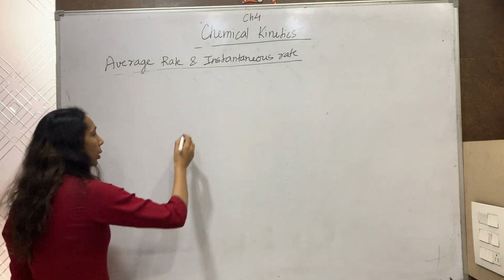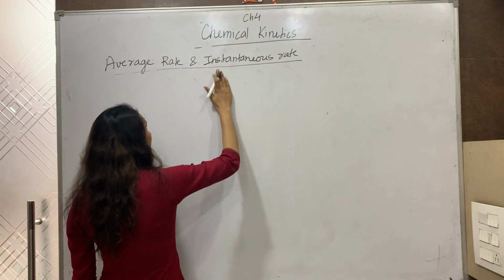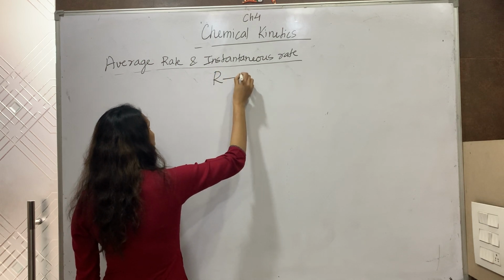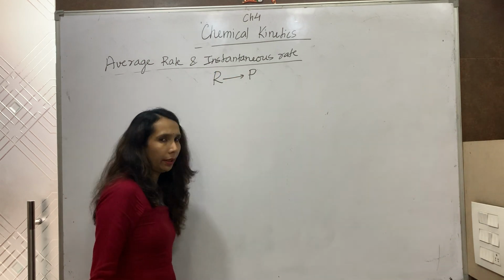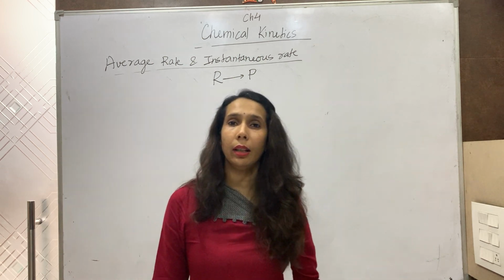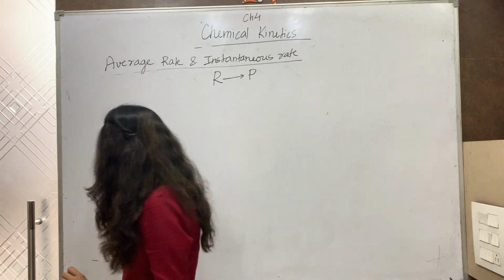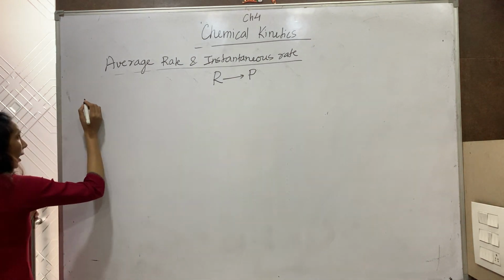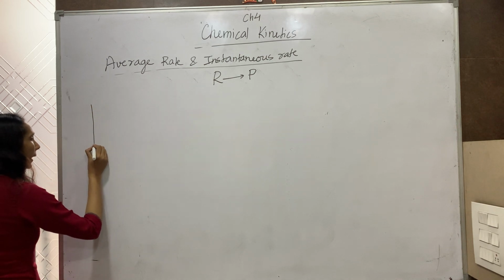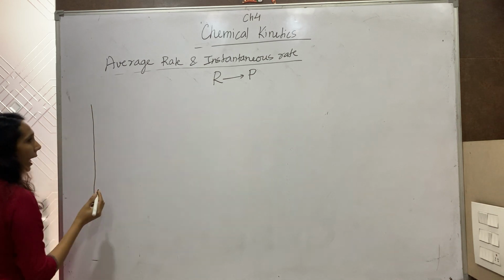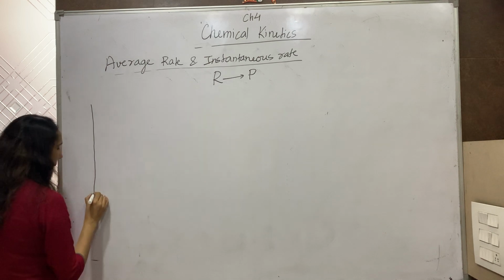First, we are considering a hypothetical reaction R to P. R is the reactant and P is the product. And I am plotting a graph. First, I will be calculating the average rate and then the instantaneous rate.